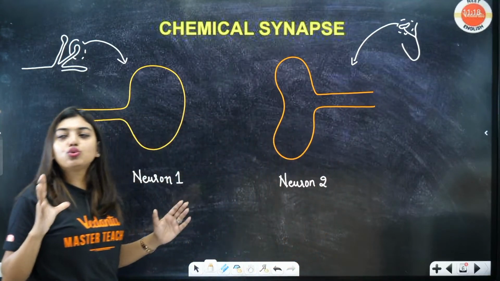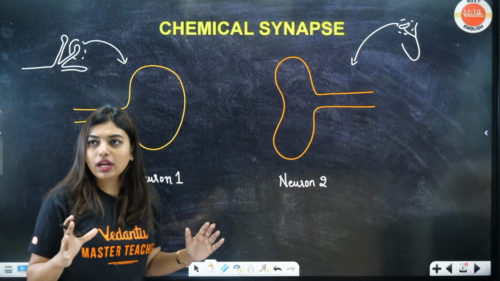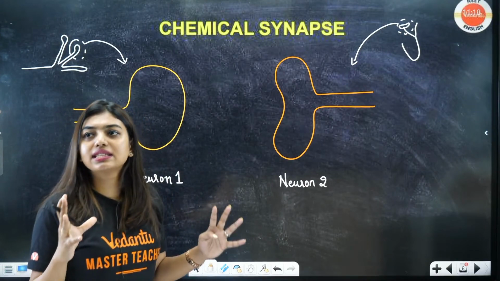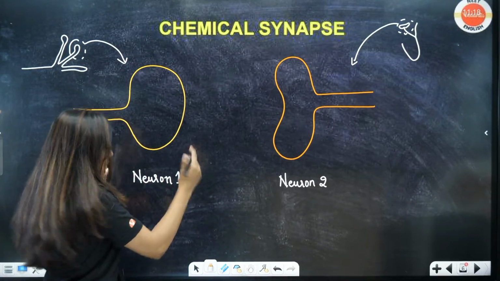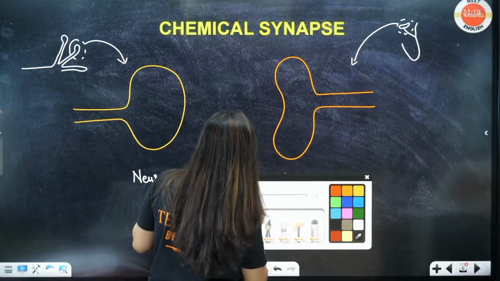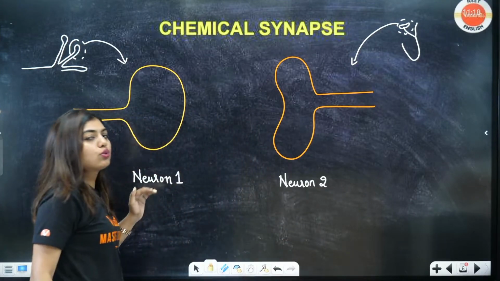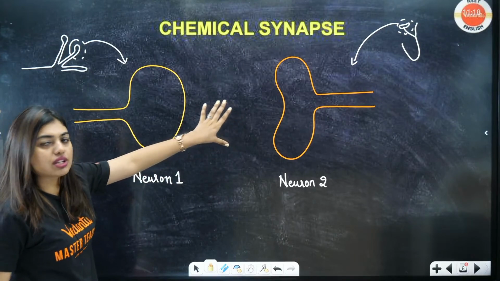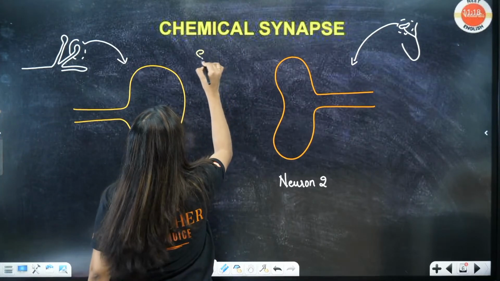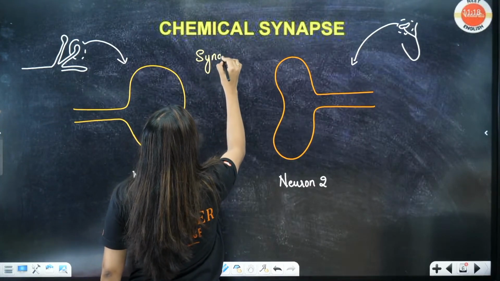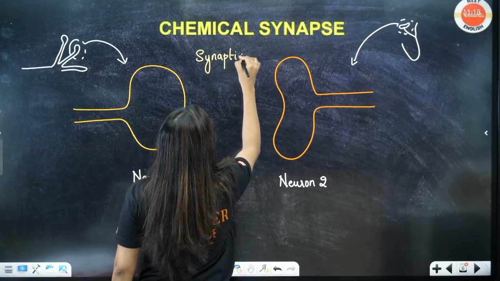Now, between these 2 neurons, there is a gap. Now, that gap is called the synaptic cleft. Between these 2 neurons, can you see one gap? This is called the synaptic cleft.